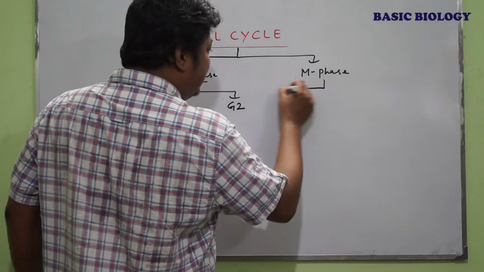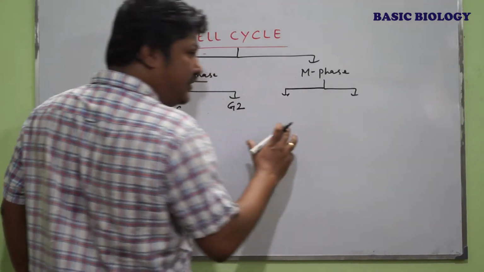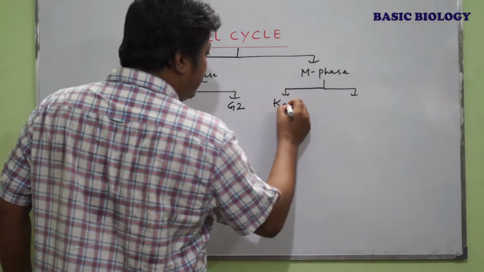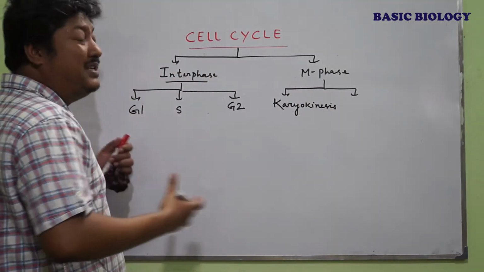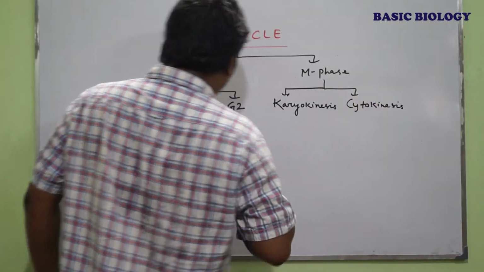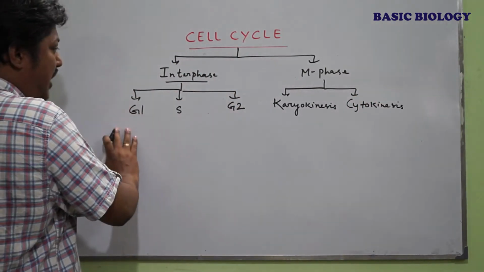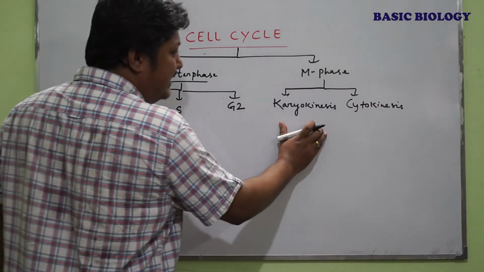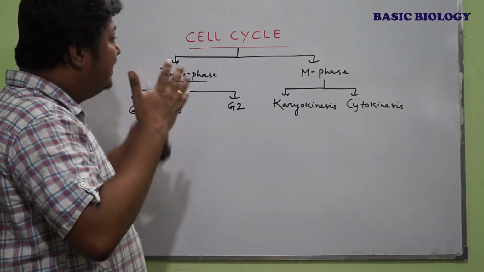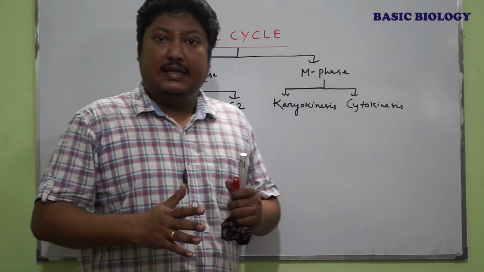Now the M phase consists of two parts. One is the division of the nucleus, that is karyokinesis. And then the division of the cytoplasmic contents, that is cytokinesis. These five phases, G1, S, G2, karyokinesis and cytokinesis, together assure the proper division of a cell.